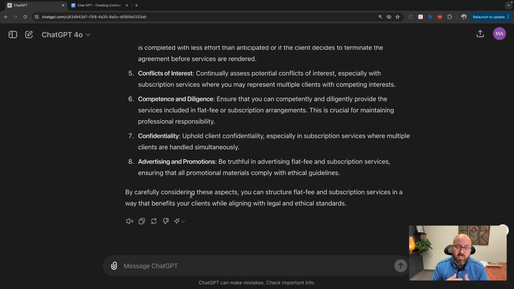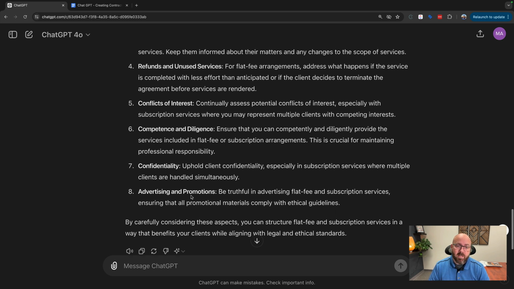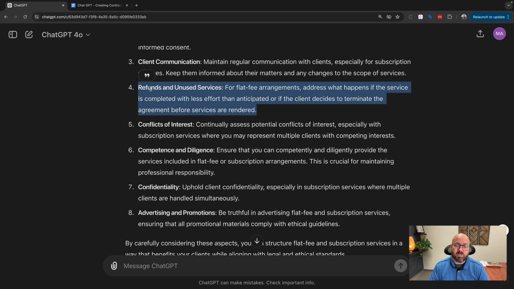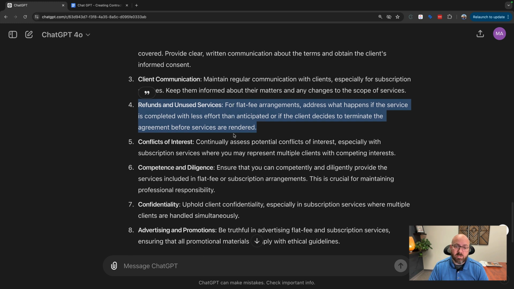Okay, ChatGPT did okay. It kind of addressed the ethical concern that I mentioned about refunds and unused services, but it didn't really give me any suggestions on how to resolve that issue. Thankfully, this is a topic that I've done a lot of research on because I've been doing subscription services for a while, and so I will tell ChatGPT how to handle this, but this is an example where ChatGPT didn't give the best advice.